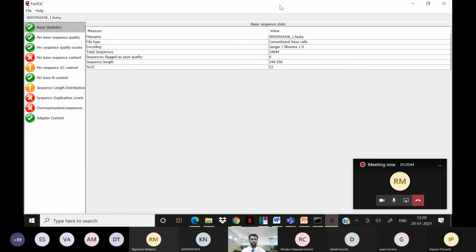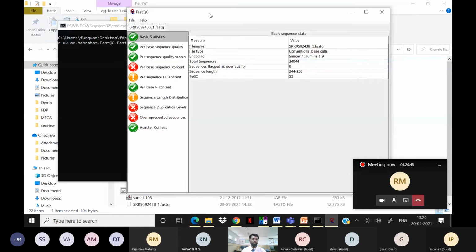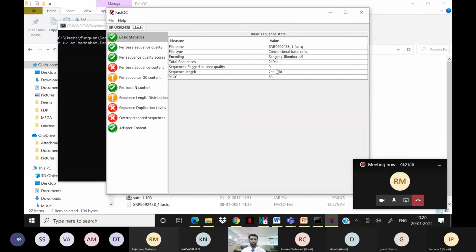So how do we identify whether the quality is good or not? This is the quality check. FastQC is quality check software. It checks the quality of a genome sequence, because the sequencer sometimes has base calling errors and problems, and there will be some errors in the data. Before going to analysis for sequence similarity, phylogenetic analysis, or mutation studies, you need to first check the quality of these genomes, right? To check the quality, we use the FastQC software.